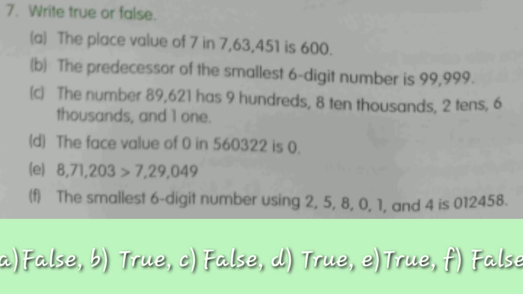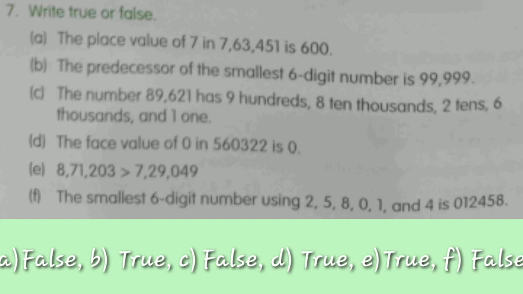The second part states that the predecessor of the smallest 6-digit number is 99,999. First of all, you should know the smallest 6-digit number. The smallest 6-digit number is 1 lakh. The predecessor is calculated by subtracting 1 from it. If we subtract 1 from 1 lakh, we get 99,999. So it is the predecessor of the smallest 6-digit number. So this statement is true.